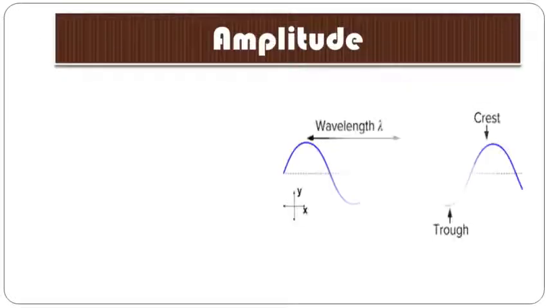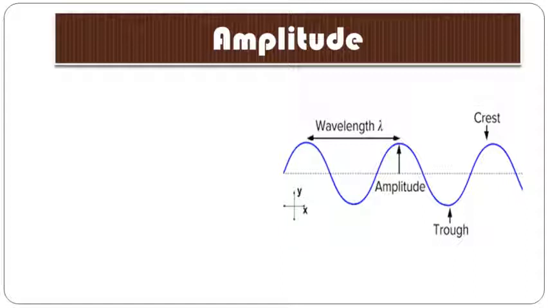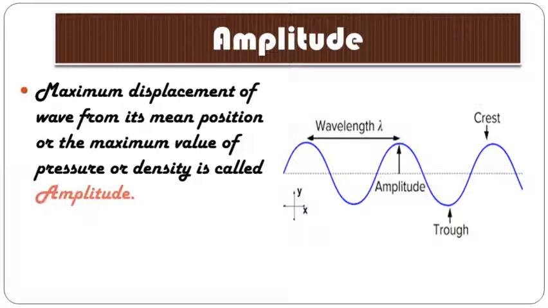Now the next term is amplitude. What is amplitude? Here again you can observe the same diagram with wavelength, crest and trough. You know all these terms. Amplitude is the maximum displacement of the wave from its mean position, or the maximum value of pressure or density. Suppose this is our y-axis and this is our x-axis.